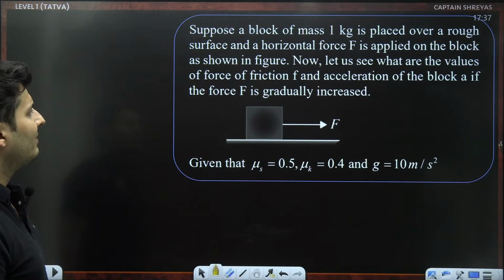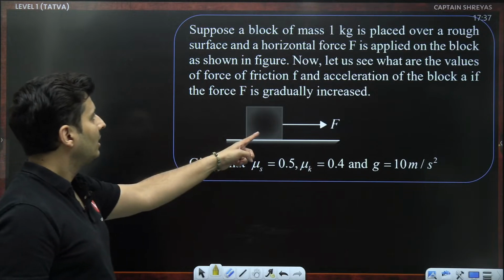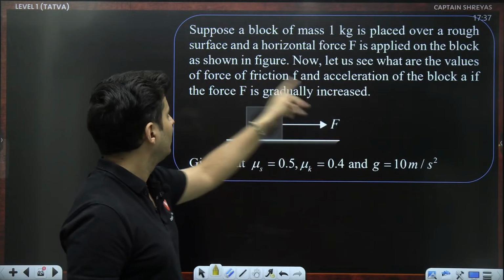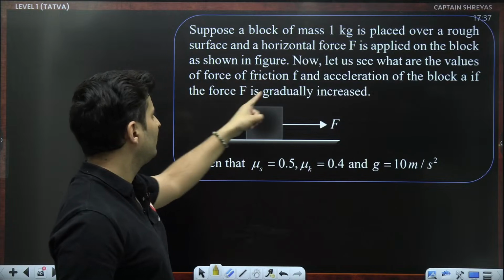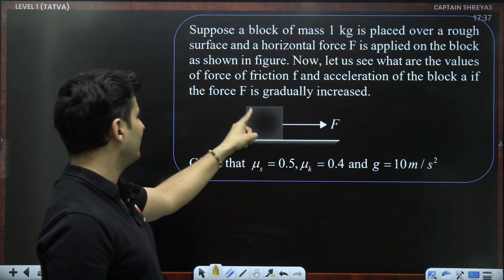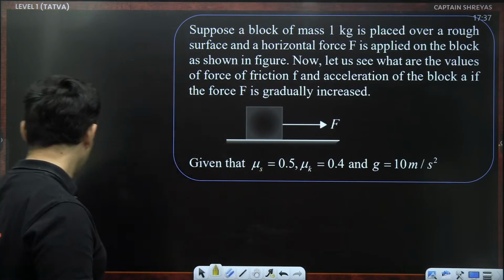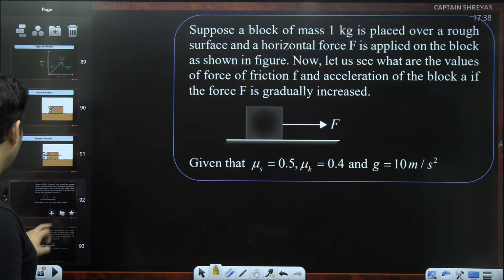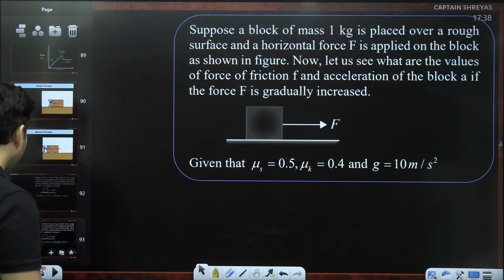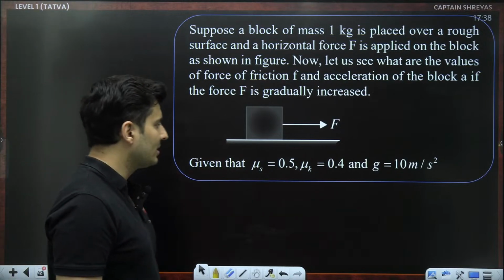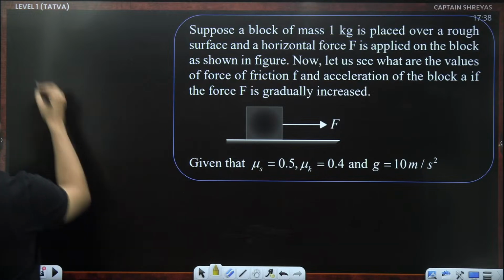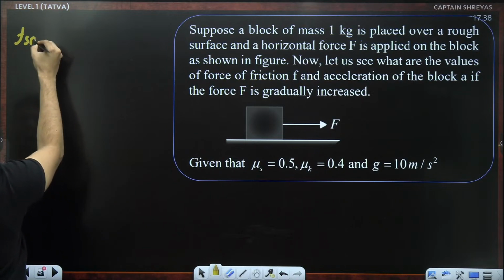Suppose a block of mass 1 kg is placed on a rough surface and a horizontal force is applied. Now let's see what the values of the force, friction and acceleration are if the force is gradually increased. Mu s, mu k and g are all given. Let's first find Fs max. What is Fs max going to be?